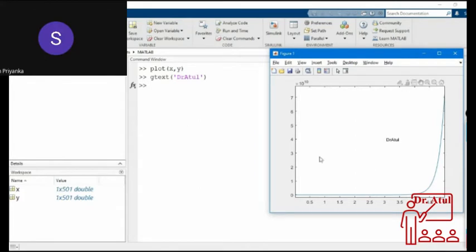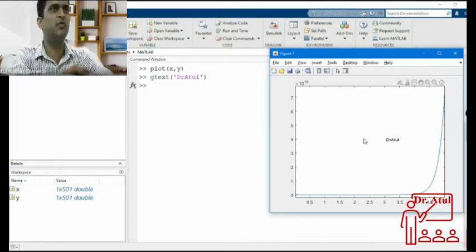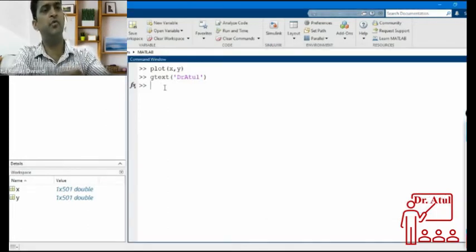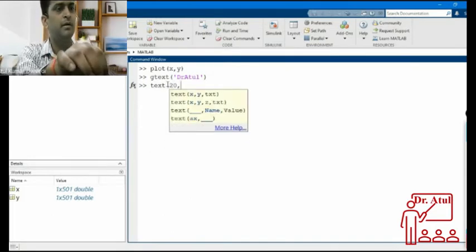Okay. So what is the meaning of G? Can't we change the location later? After clicking you can't change. Before clicking you can change. And if you write only text, then you have to give some location, like 20 comma 20.